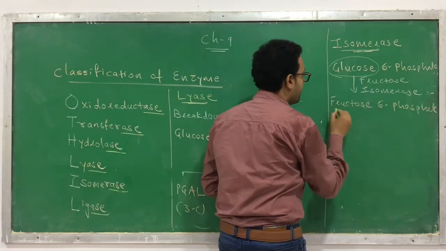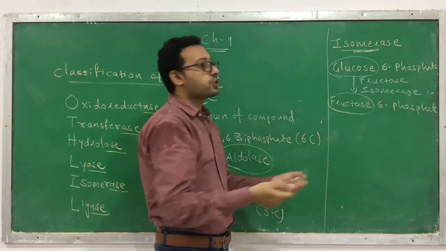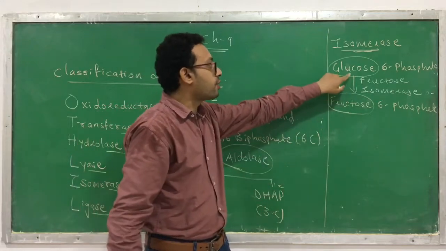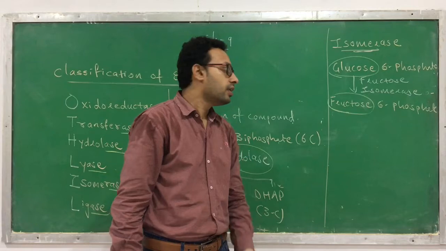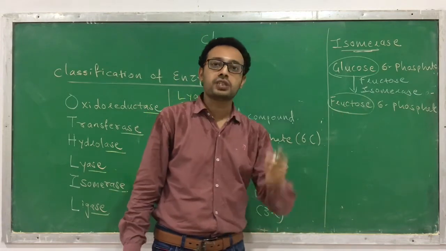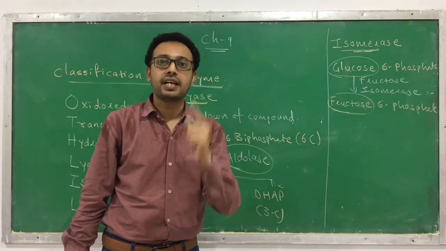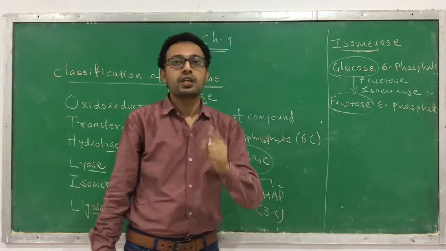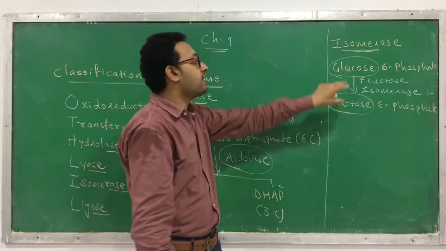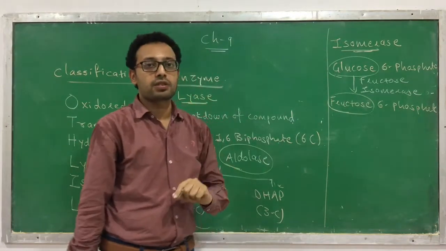Glucose and fructose are isomers. If you see the formula of glucose, glucose has the formula C6H12O6. Similarly, fructose also has the same formula, C6H12O6. But if you see the structure of both glucose and fructose, then they are different. Such kinds of compounds are called isomers.